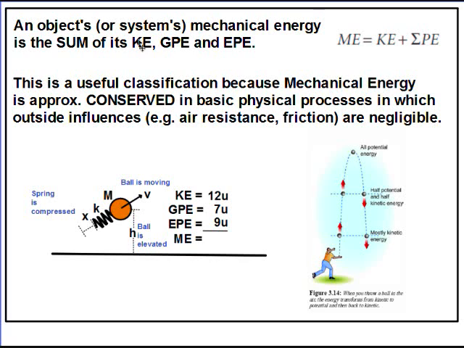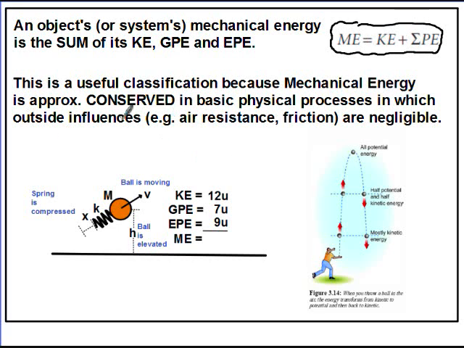In objects or systems, mechanical energy is the sum of its KE, GPE, and EPE. Written as an equation, it looks a little bit confusing. It means mechanical energy is equal to the kinetic energy of an object plus the sum of its forms of potential energy. And since potential energy can be either GPE or EPE, this could be both of those things, or it could be only one, or it could be neither. It could just be an object that's moving, but it's not elevated and it doesn't have any elastic potential energy. So whatever its sum is, that's what we call mechanical energy.